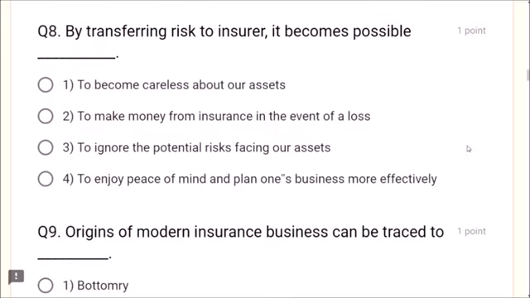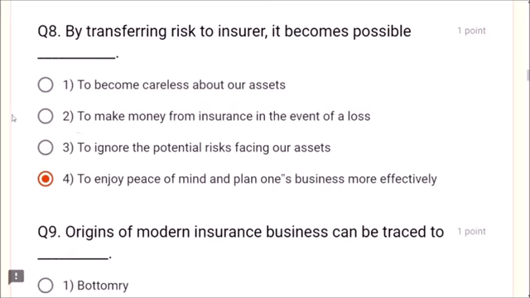Okay. Dear friends, question number 8. By transferring risk to the insurer, it becomes possible to enjoy peace of mind and plan one's business more effectively is the correct answer, friends. Okay, to become careless is wrong. To make money from insurance is wrong. To ignore the potential risk.